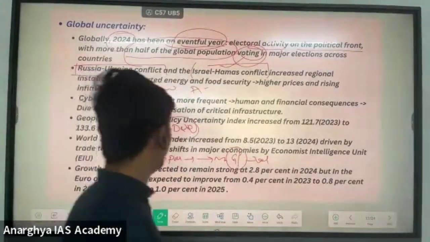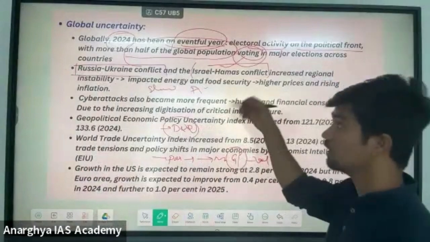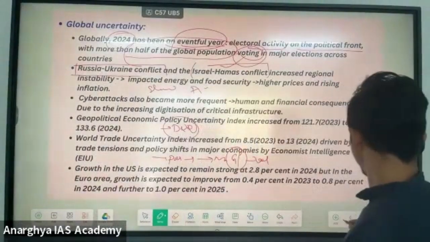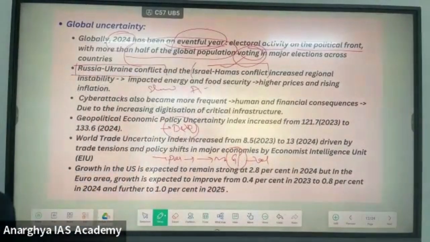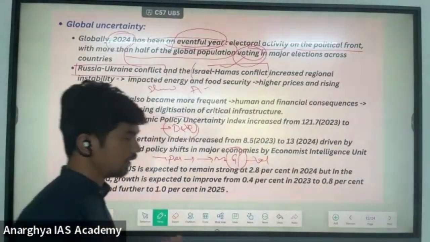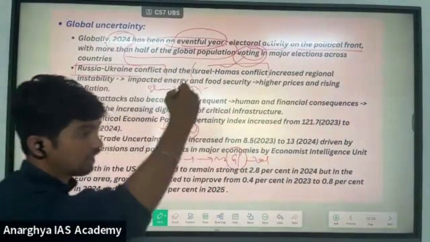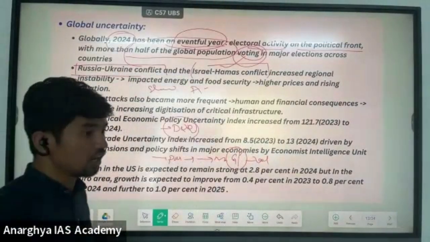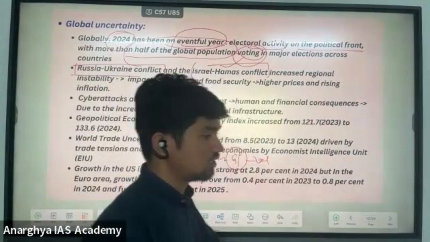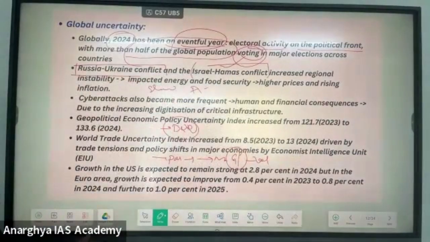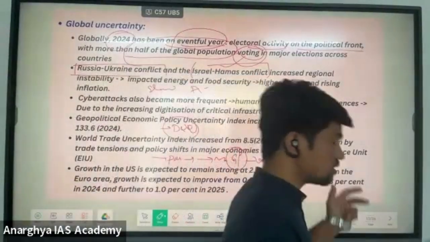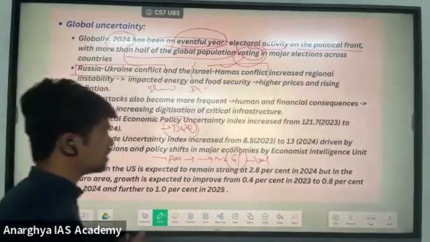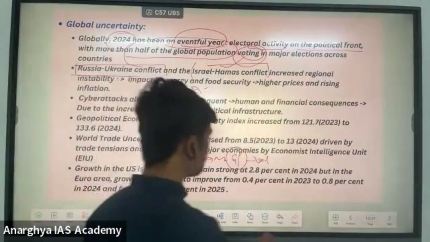You can easily get a mains question here: in the era of global uncertainty, what should India do? What should India care about for the Indian economy? What guidelines can you suggest so that the Indian economy has resilience and a robust plan against global level uncertainties? This is an important question, and there is a good chance this question will be asked.